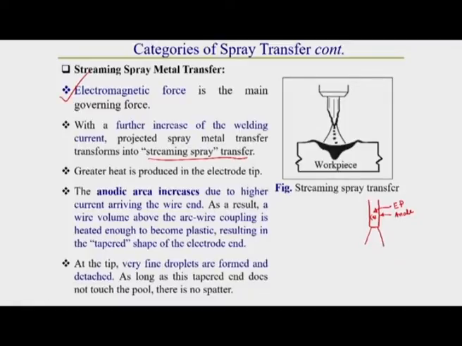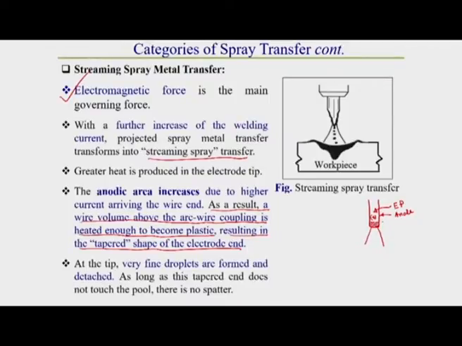As a result, a high wire volume above the arc wire coupling is heated enough to become plastic, resulting in a tapering shape of the electrode end. What does it mean? That means due to this high current, the tip of the anode area increases.